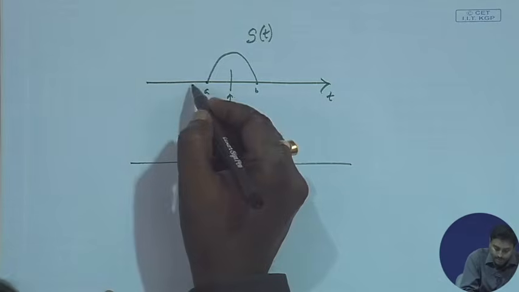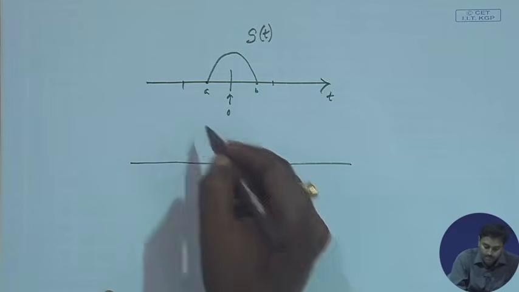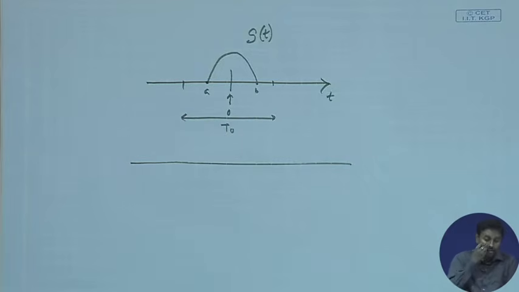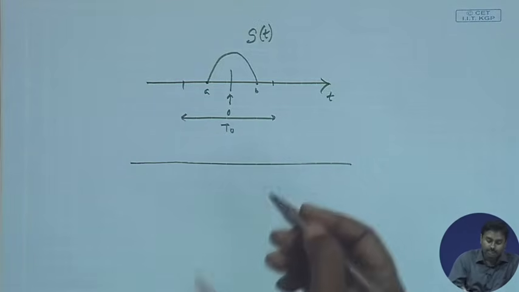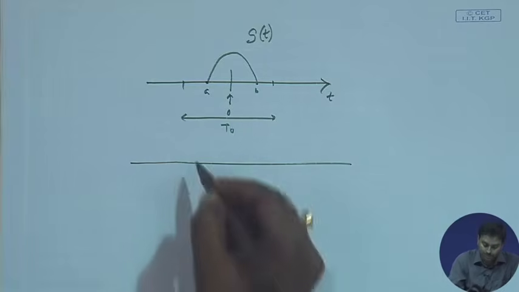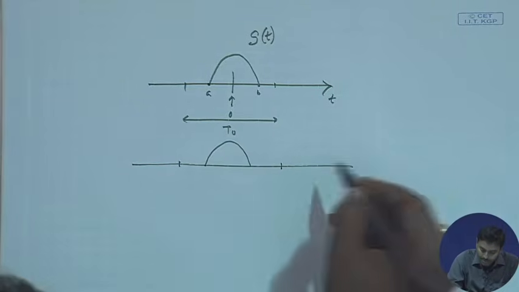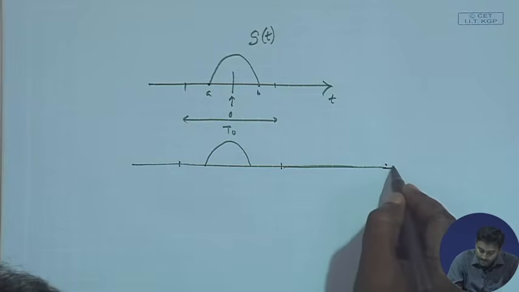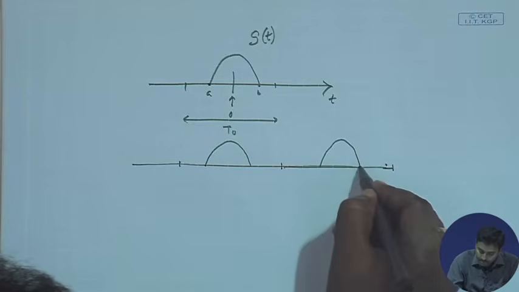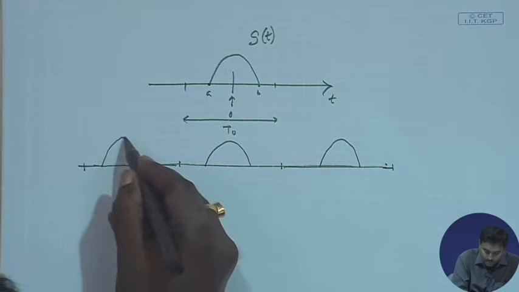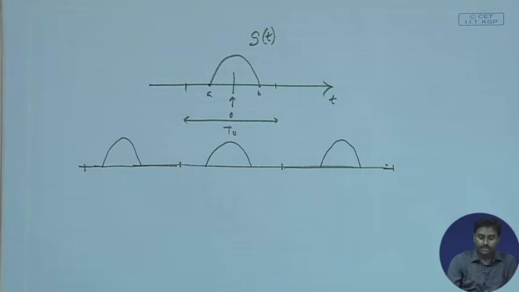Let us say beyond this we define some amount of time, that is our period, and the same signal is repeated at every t0. So, if this is t0, my signal was like this, and after another t0 there is another period where the same signal is repeated, and it repeats and gets stretched from minus infinity to plus infinity.